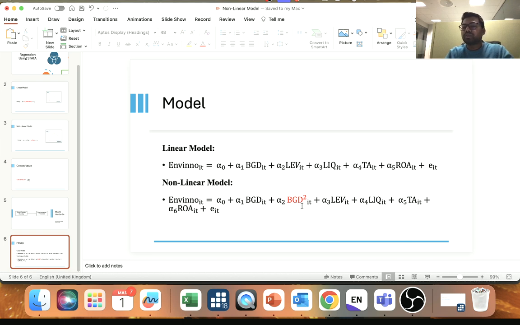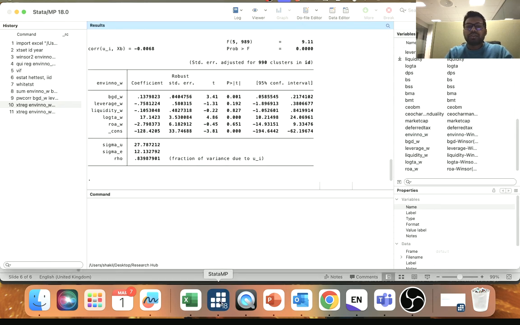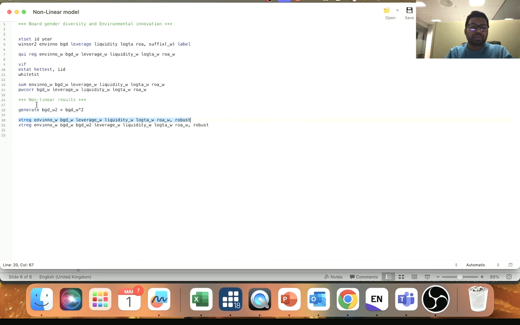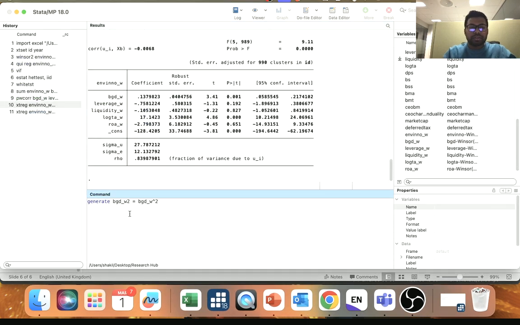So for that you need to square the board gender diversity variable. So you just need to come to Stata, and then I have the code here. So you need to generate a new variable. So you come here, paste it. So I just type generate. I type the variable name board gender diversity W, and I just put 2. That means this, the square one, is equal to board gender diversity, and then I just run.